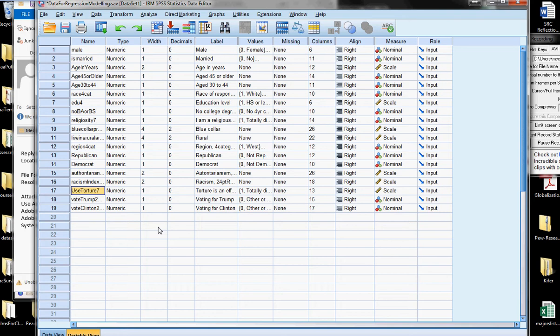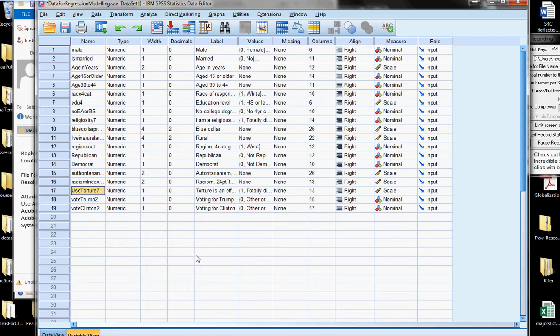But briefly, the original questionnaire asked whether or not people strongly disagreed all the way through to strongly agreed with the proposition that torture is an appropriate mechanism, both desirable and effective, in getting terrorists to talk. And so if you scored a 7, you strongly agreed that torture should be used, and if you scored a 1, you strongly disagreed that torture should be used.